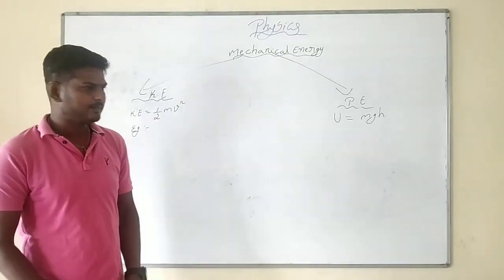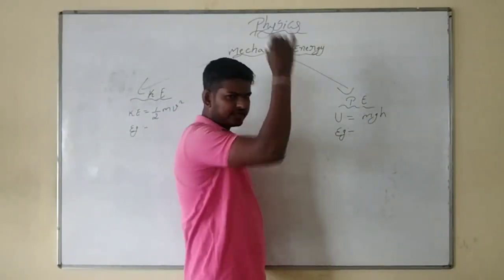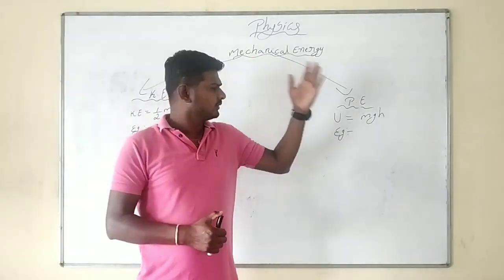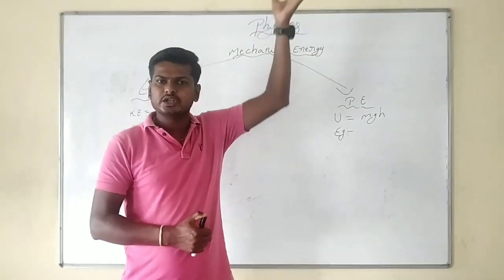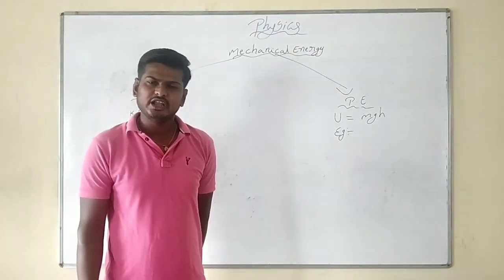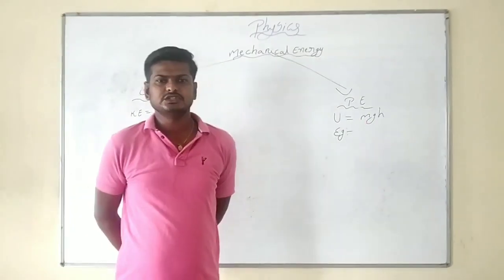In the same way, an example for potential energy is water stored in an overhead tank. Water stored in an overhead tank is an example for potential energy. Any object held against gravity at a particular height is also an example for potential energy.